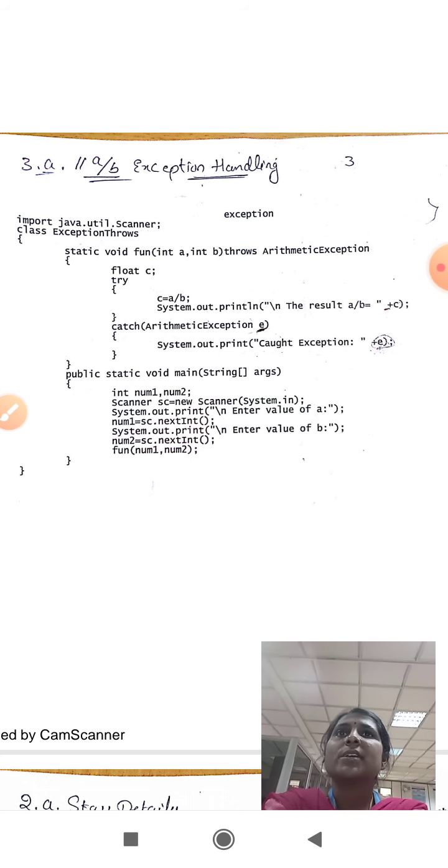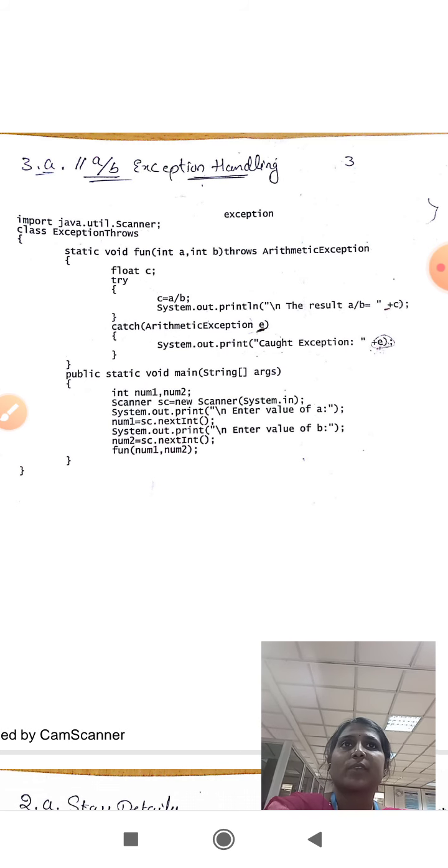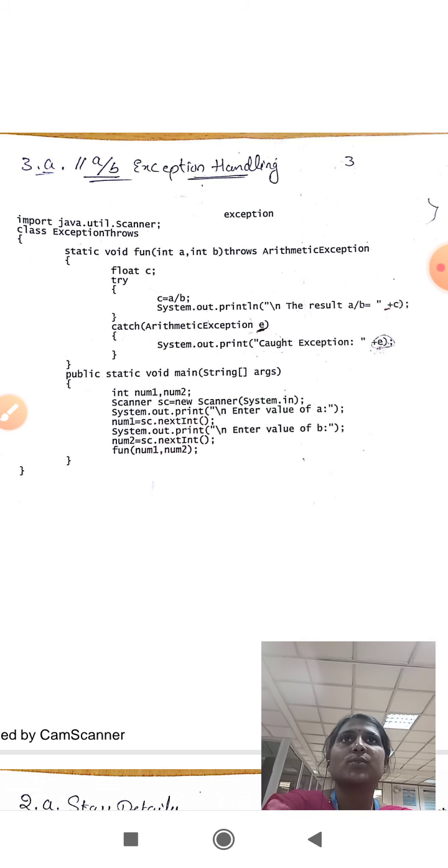For example, if we try to divide any number by 0, then we are usually shown an infinity, which can be an error. We will not understand what actually is happening. So to handle this, we use exception handling.